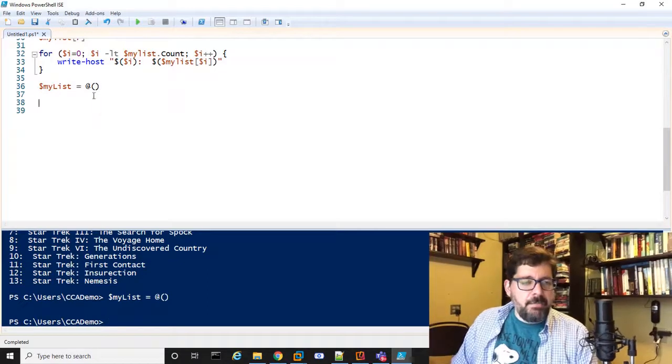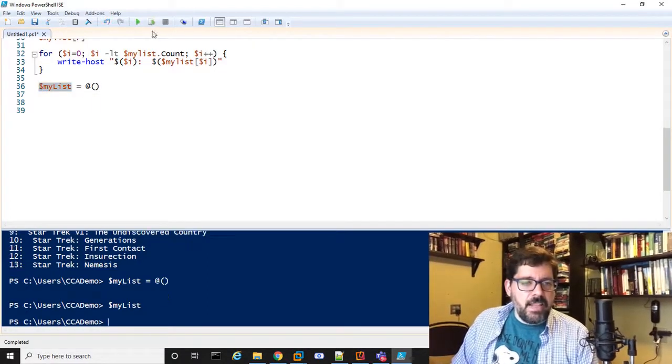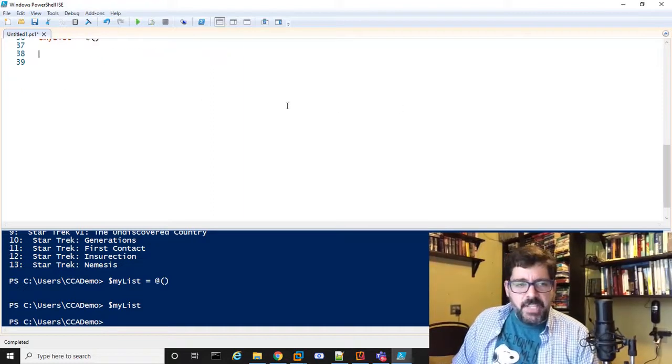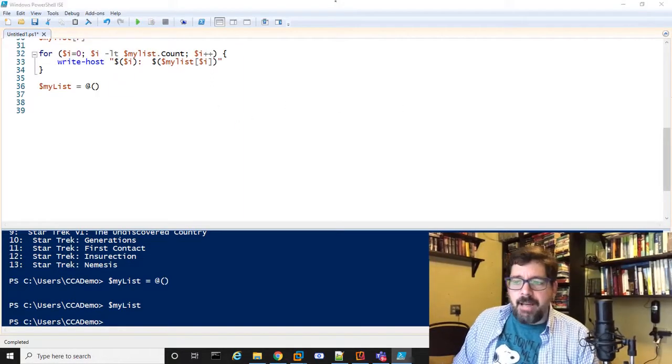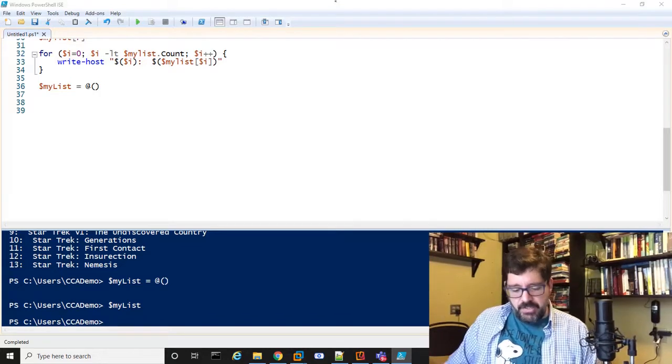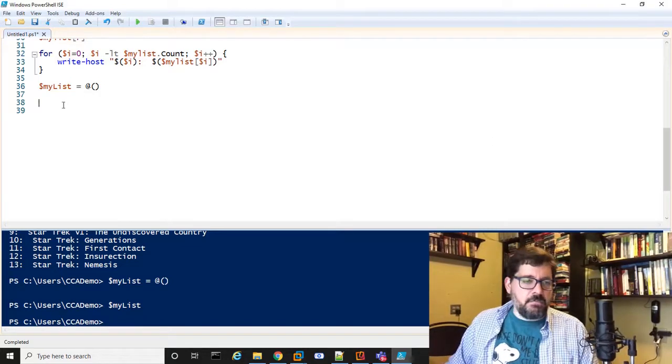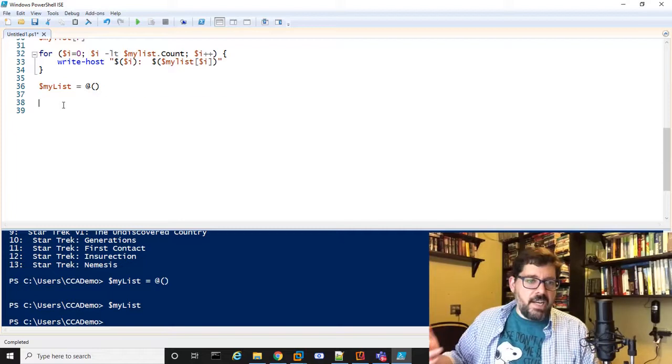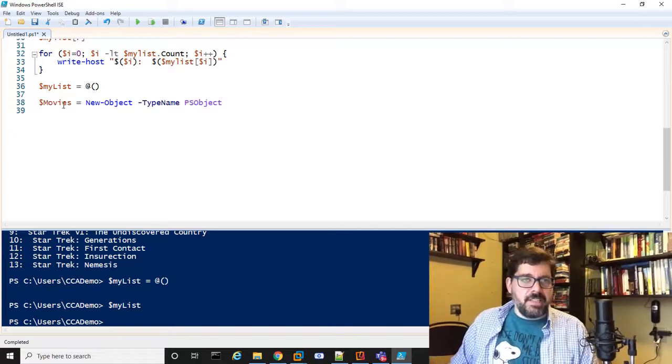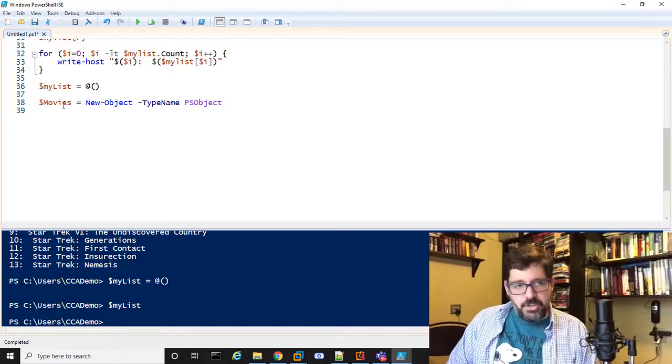So now I have an empty list again, right? So if I look at it, there's nothing in it, right? First step is I have to create my object. So I'm going to create a simple object. Let's say, movies have more attributes than just the title, right? So I'm going to use movies as an example, all the Star Trek movies that I just showed you.